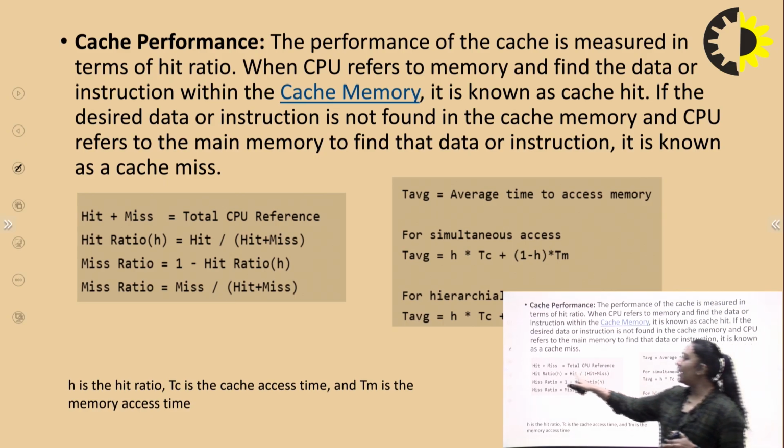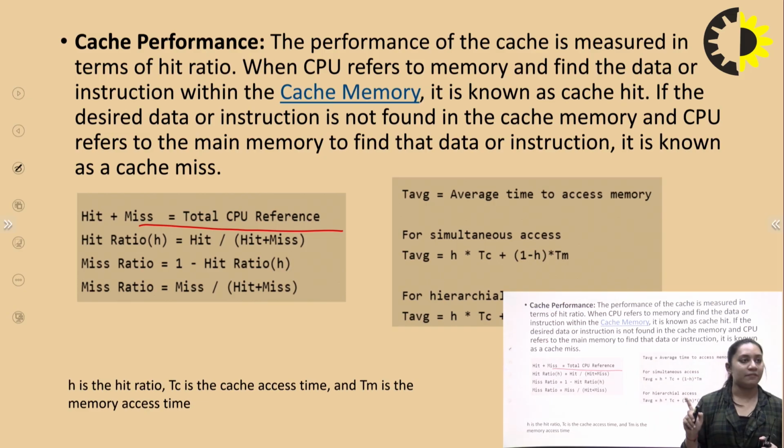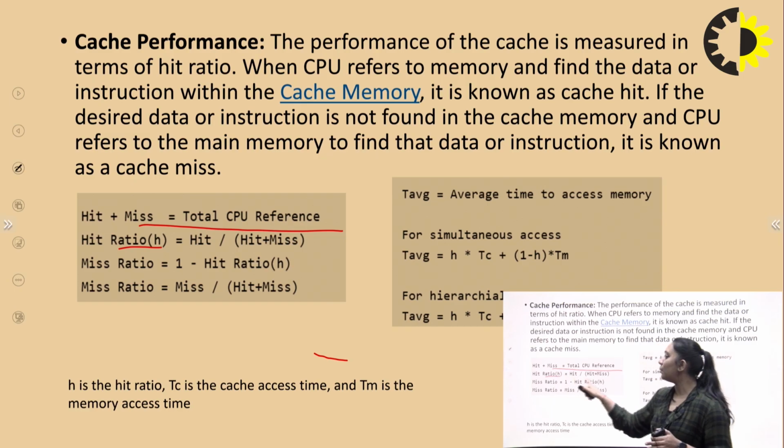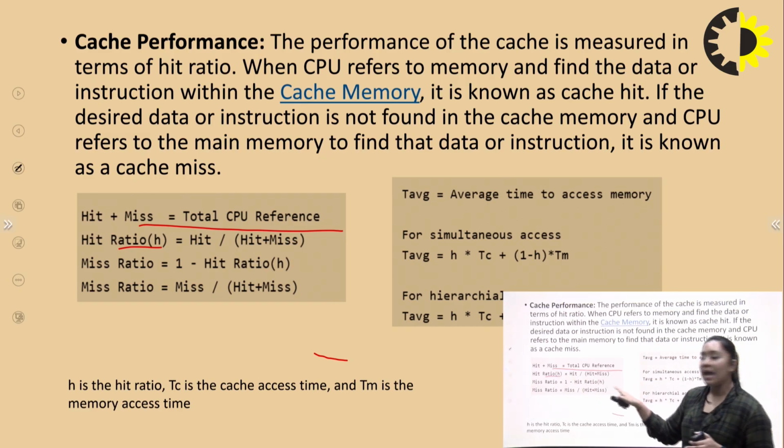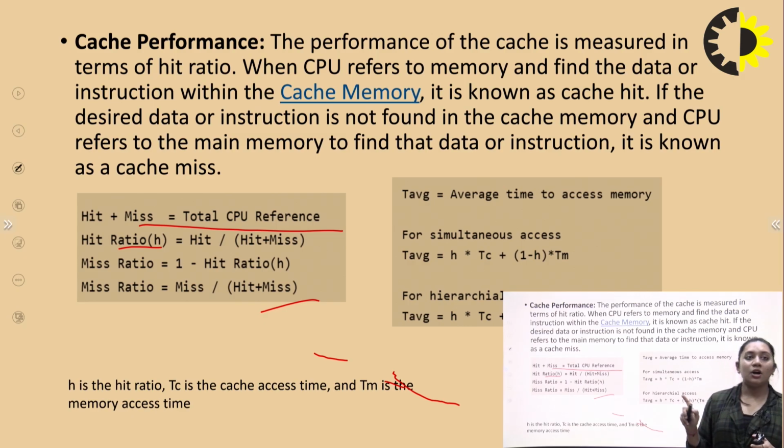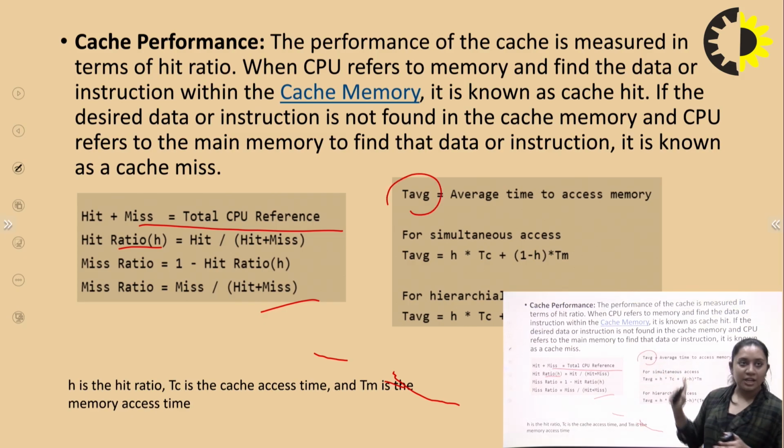As you can see, hit plus miss equals the total CPU references, right? If you want to calculate the hit ratio, it equals hit divided by hit plus miss, and the miss ratio is 1 minus the hit ratio. If you want to calculate the average memory access time, we have H, which means the hit ratio, and TC, the cache memory access time, and 1 minus H, the miss ratio with the main memory access time, right?